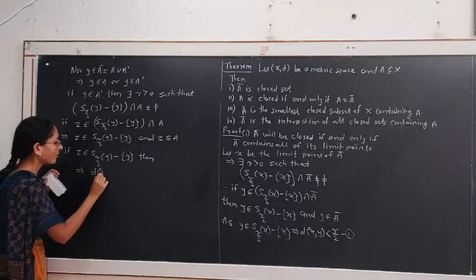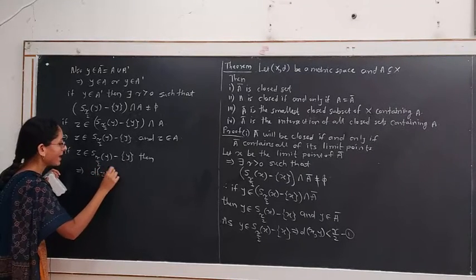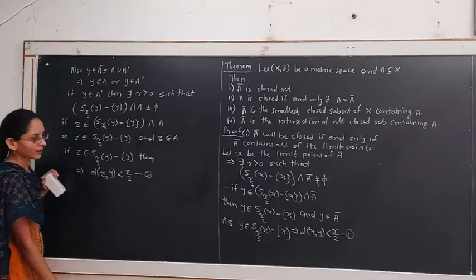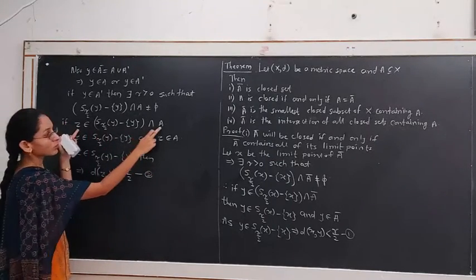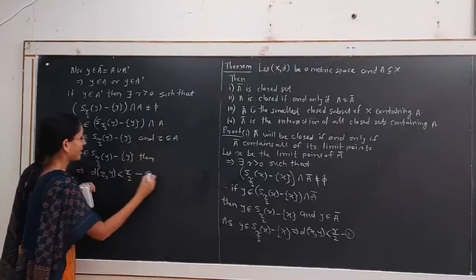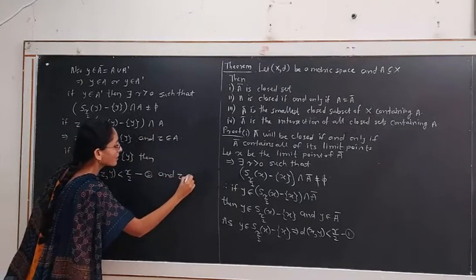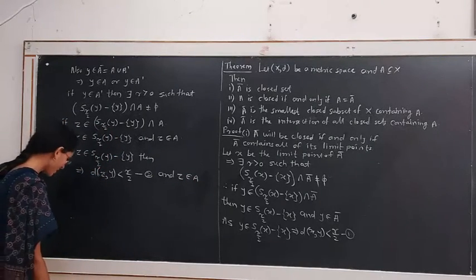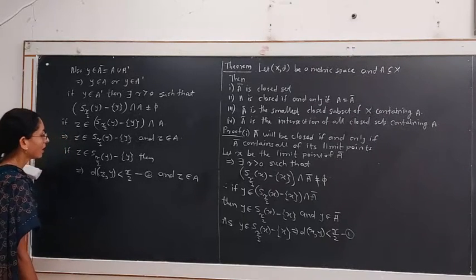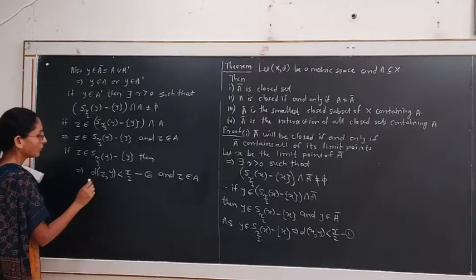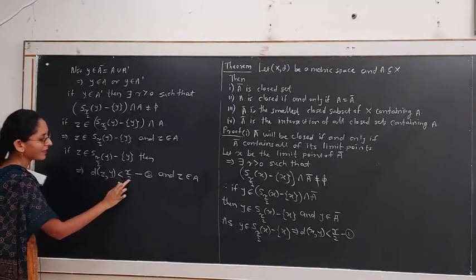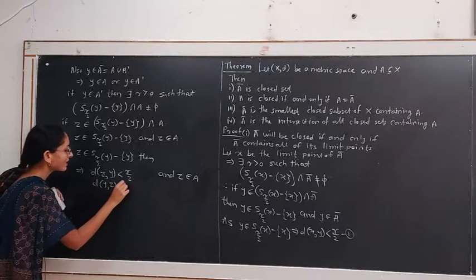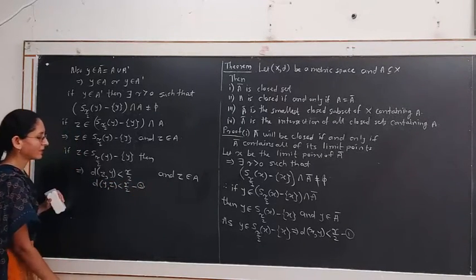This is the second equation: d(y,z) is less than r/2. Also, z belongs to set A.